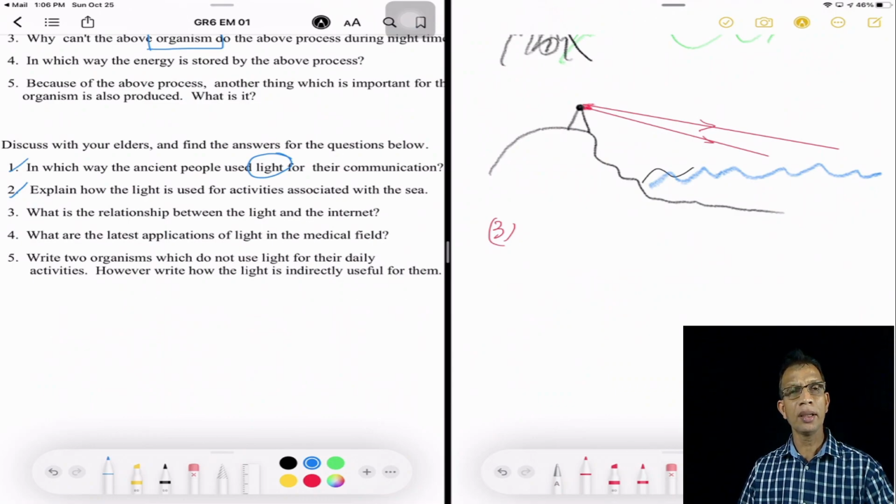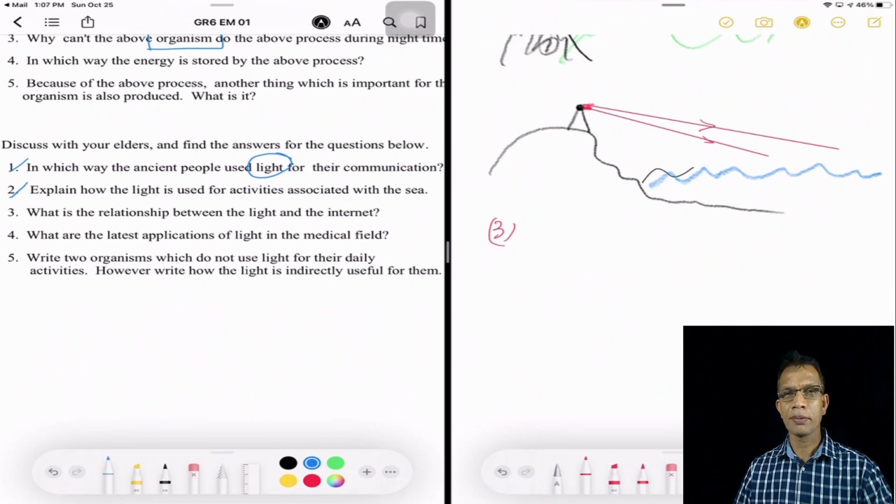Light and internet. Internet totally depends on data that is transferred from one place to another. How can the data be transferred? There are different methods. The traditional way is to use a metallic medium to send data through wires, but scientists experienced that there is a delay when you send something through a metallic structure, and so they studied the speed of light.